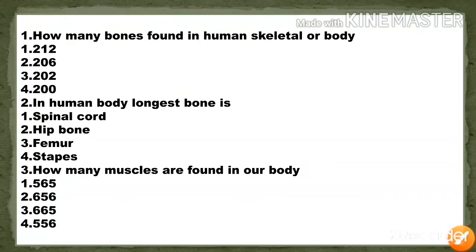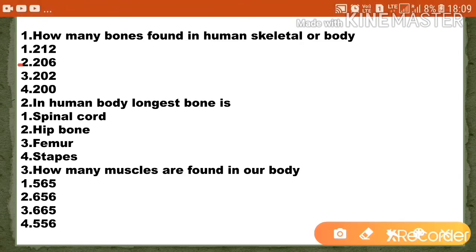So the first question is, how many bones are found in the human skeletal system? The first option is 212, option 2 is 206, option 3 is 202 and the fourth option is 200. So the correct answer is 206. Option 2 is the correct answer. The total number of bones in a human body is 206.